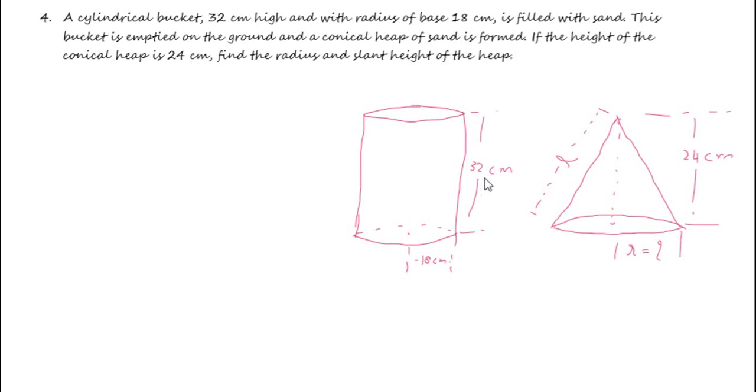Sand is there in a cylindrical bucket. Height of the bucket is 32 centimeter and radius is 18 centimeter. And sand is poured in the form of a heap. So the volume of this bucket, that is a cylindrical bucket, is equal to the volume of the heap. Let us first find out the volume of the cylinder.